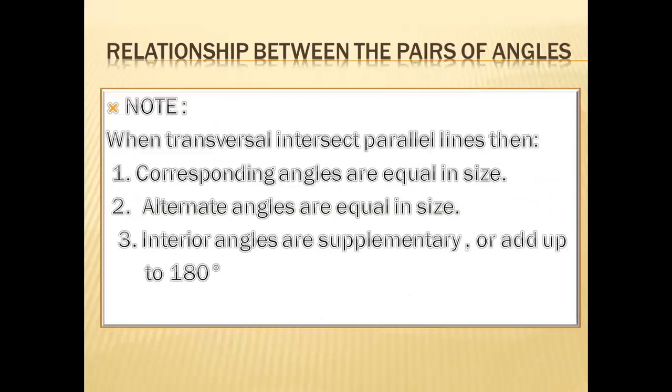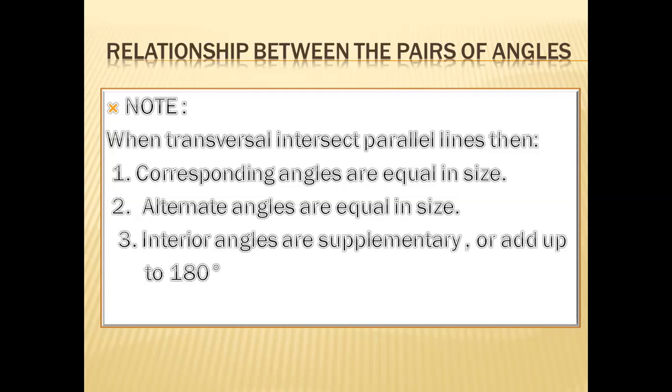Now we have some characteristics regarding these angles: corresponding angles, alternate angles and interior angles. We said that if we add two angles and the sum is 180, then these two angles are called supplementary angles. If the sum of two angles is 90, then they are called complementary angles. Corresponding angles are equal in size. Always, when we take a pair of corresponding angles, they are equal in size. If one angle is 60 degrees, then the other must be 60 degrees.